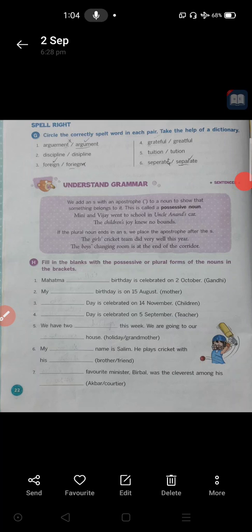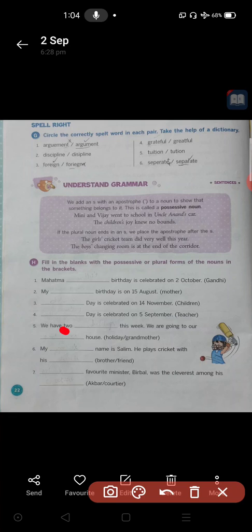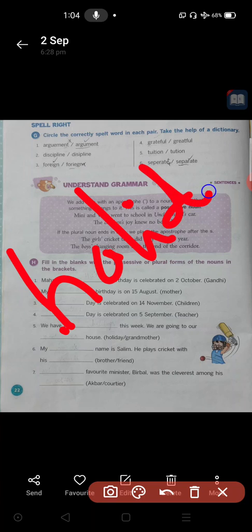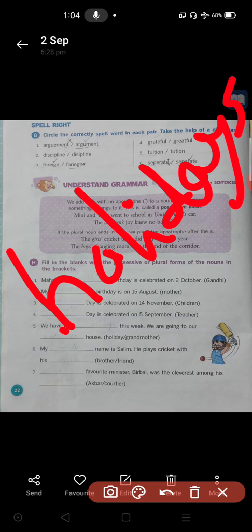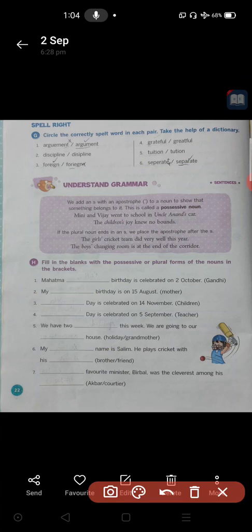Correct? Holiday this week. Holiday is singular, but here they mentioned 2, so we have to make it holidays. H-O-L-I-D-A-Y-S, holidays. Okay, the first blank, holidays, we have to write. Then, we are going to our dash house.